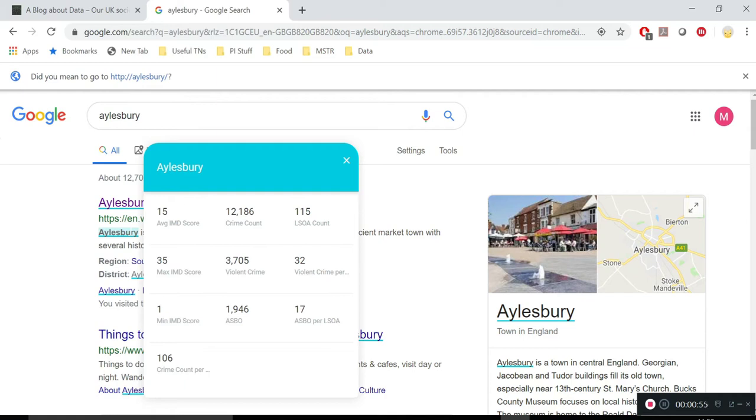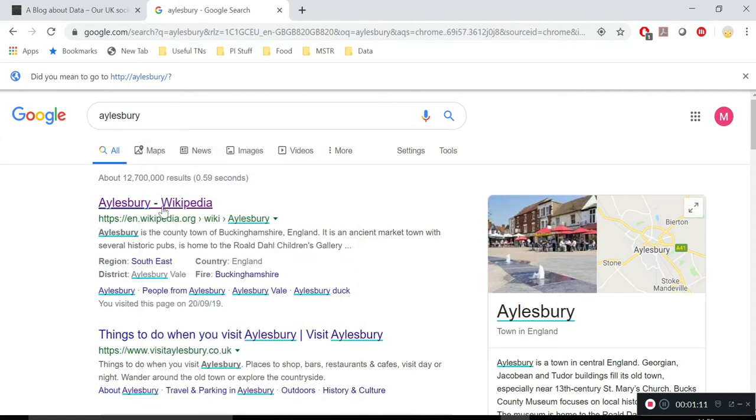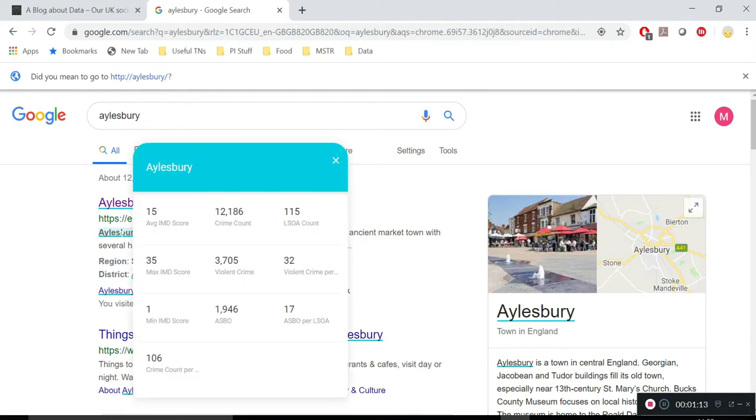So there I can see that the deprivation score for Aylesbury, the average, is 15. Now, the lower the score, the higher the deprivation. So 15 actually is quite good. It's actually not a very deprived area. It's a quite prosperous town in the home counties.